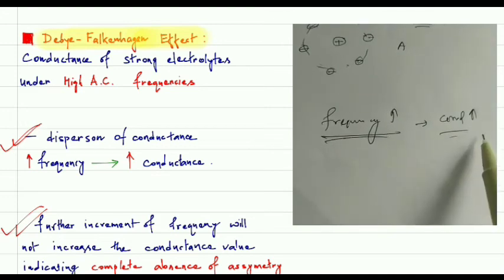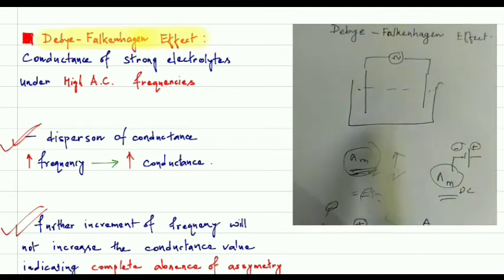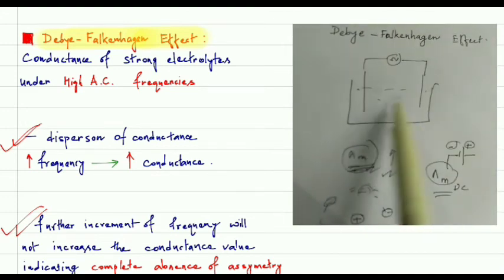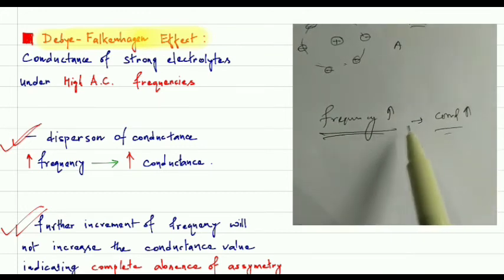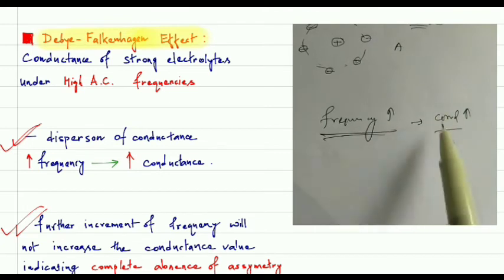That means the conductivity of a strong electrolyte is directly proportional to the applied frequency, that means the frequency of the alternating current, understand.